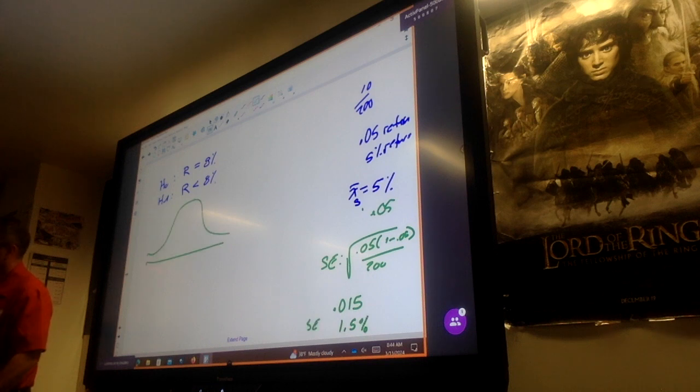So we could do our normal distribution: 8%, 9.5%, 11%, 12.5%, 6.5%, 5%, and 3.5%. And so they're claiming this, so 5% or lower.